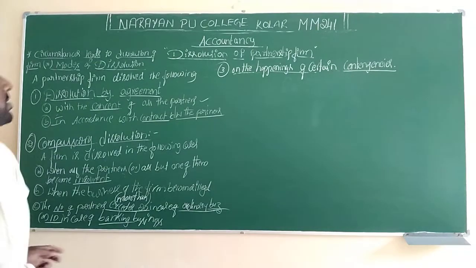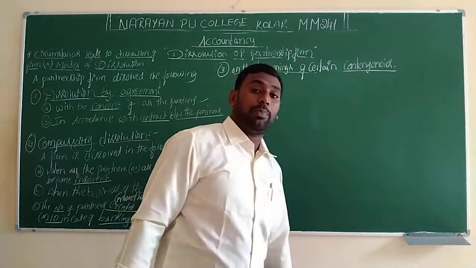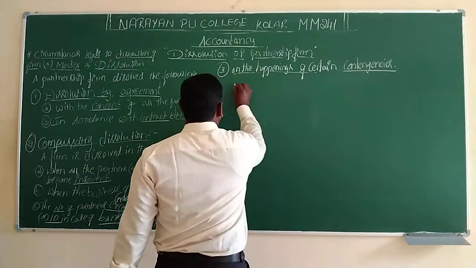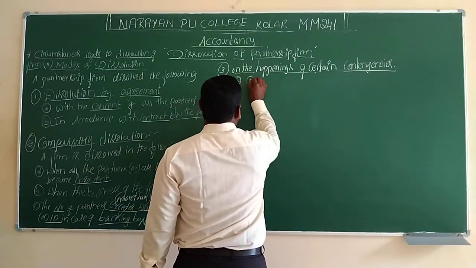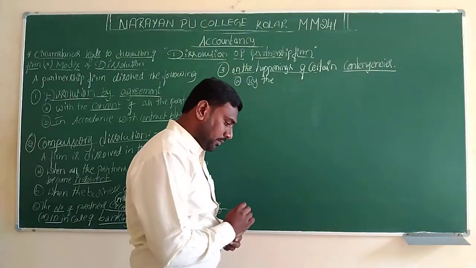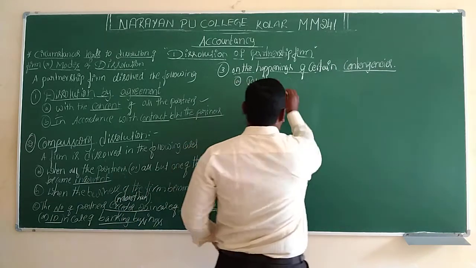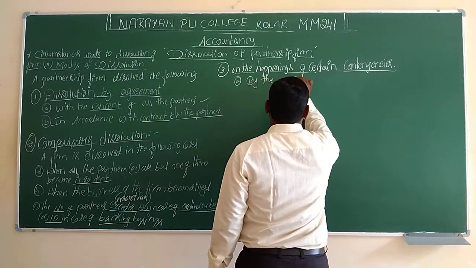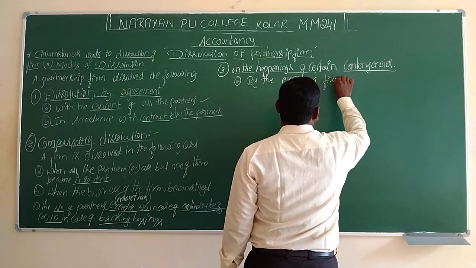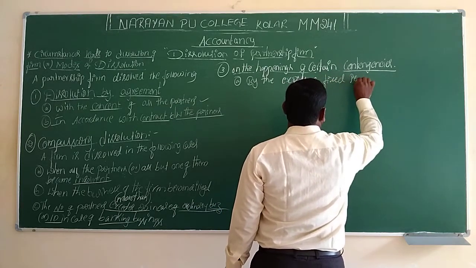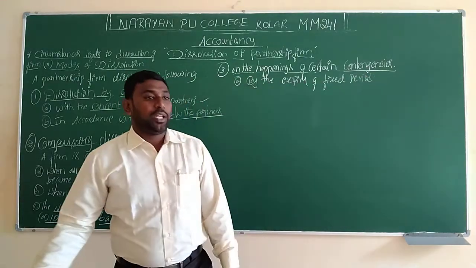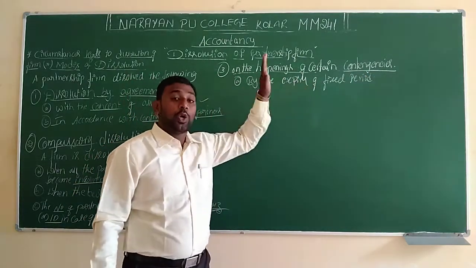So here also some situations will be there in which the company has been compulsorily closed. We have to close it. The first case is by the expiry of fixed period. It is the situation in which the company has been closed.